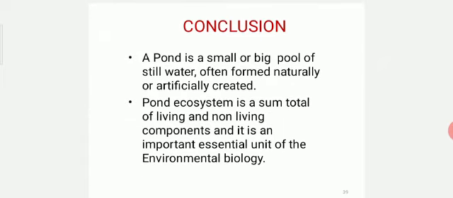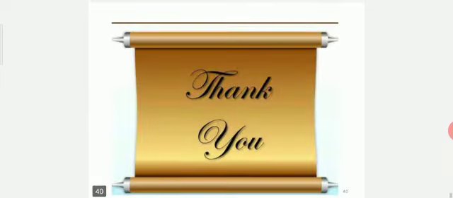When we see the conclusion, a pond is a small or big pool of still water, often formed naturally or artificially created. Pond ecosystem is a sum total of living and non-living components, and it is an important essential unit of environmental biology. Thank you.